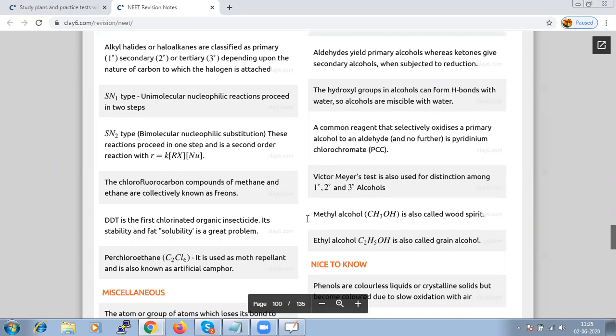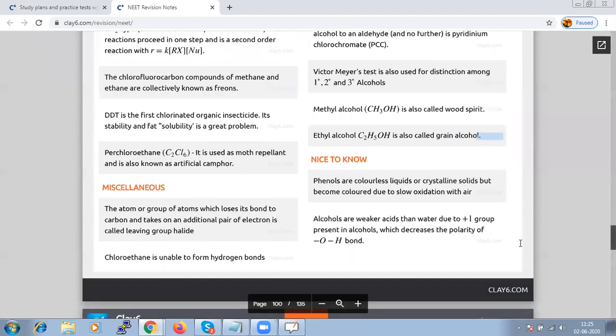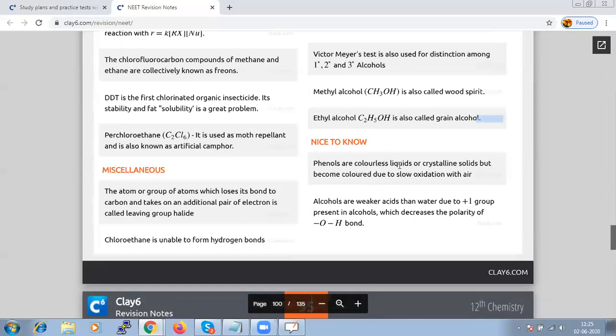And we should remember that methyl alcohol is also called wood spirit, and ethyl alcohol is sometimes also referred to as grain alcohol. Phenols are basically colorless liquid or crystalline solid, but they become colored because of slow oxidation.